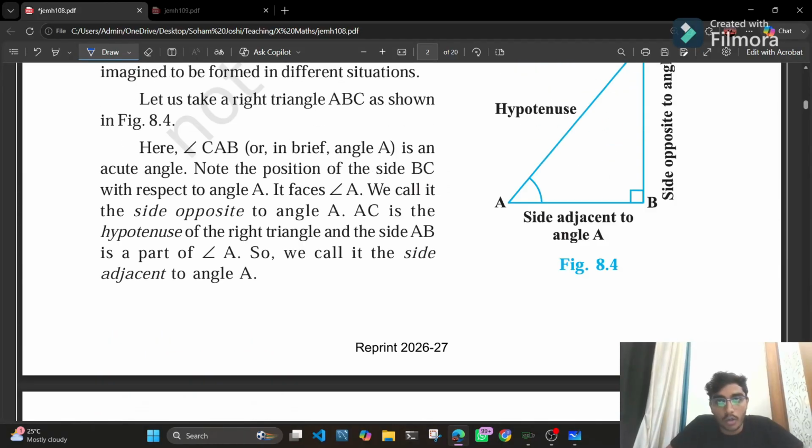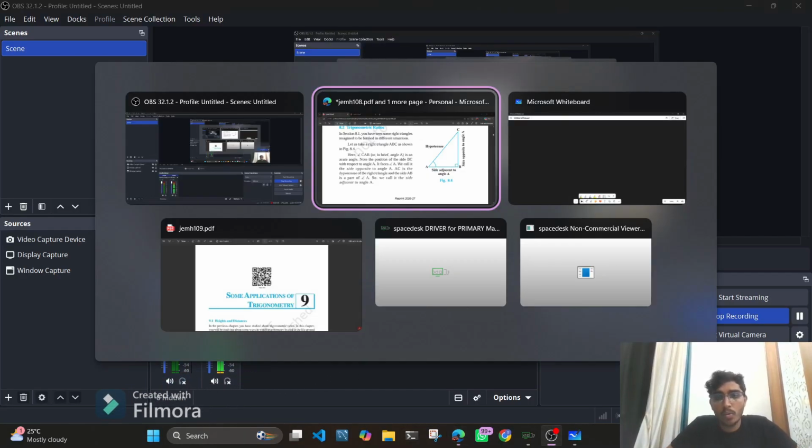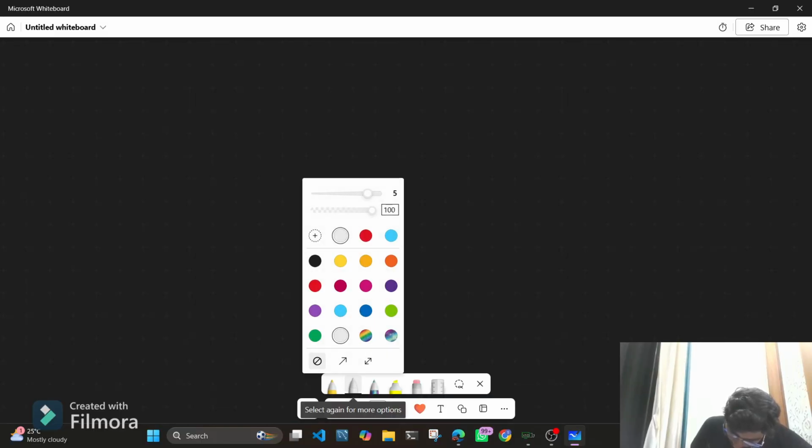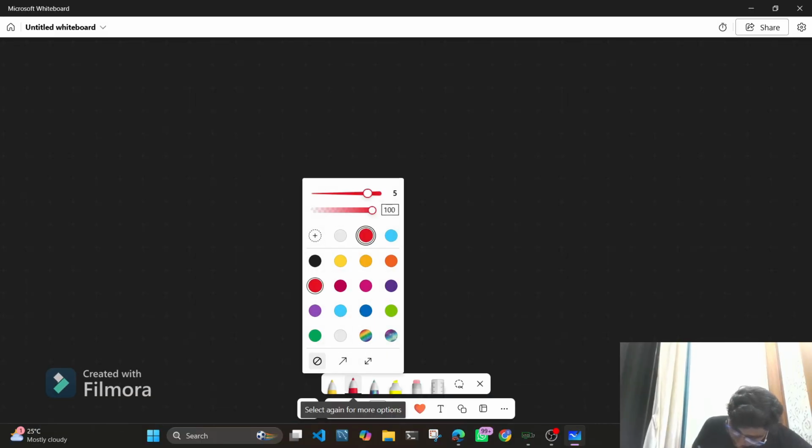Okay, cool. So now let us take a right angle triangle. I would like to use red color for the triangle.